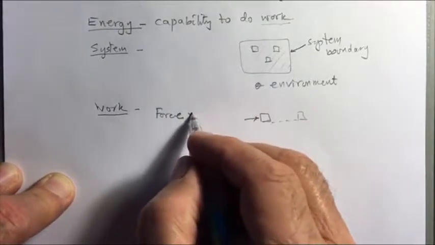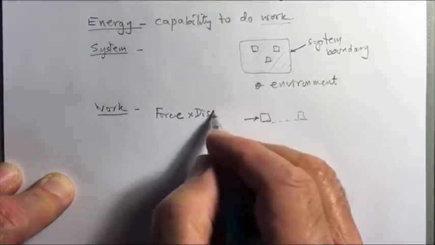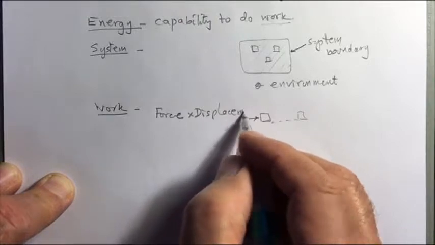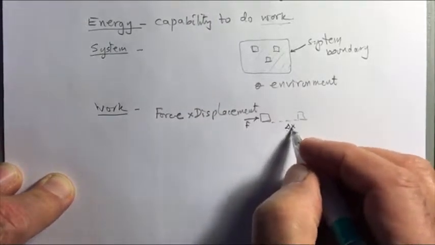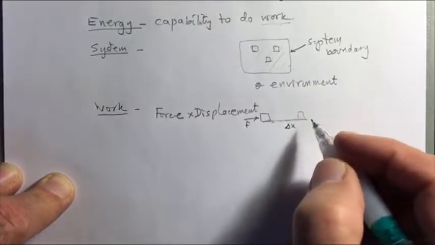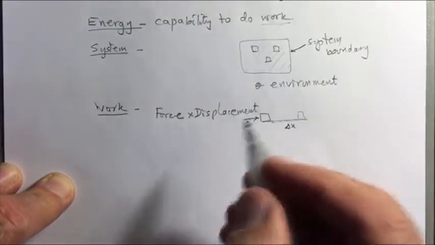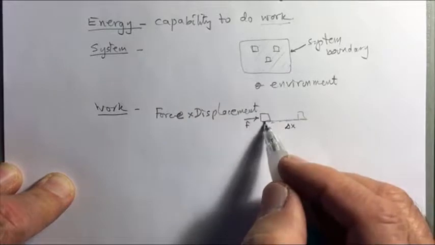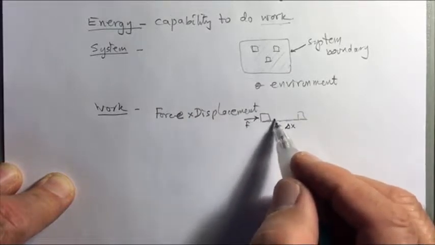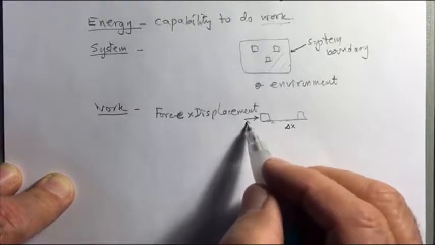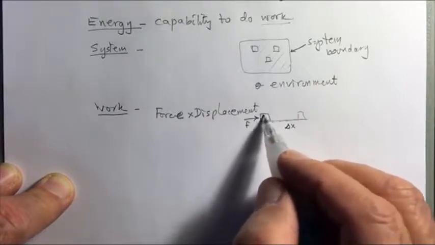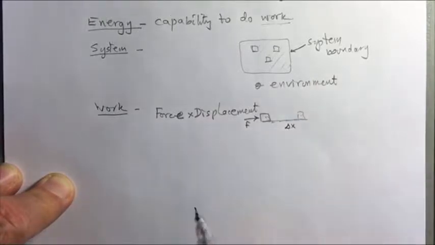So it's force times a displacement. You apply a force and the object moves by some displacement, some distance. Then we would say that the force has done some work on that system.